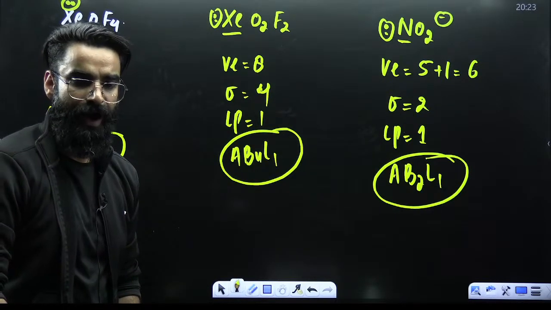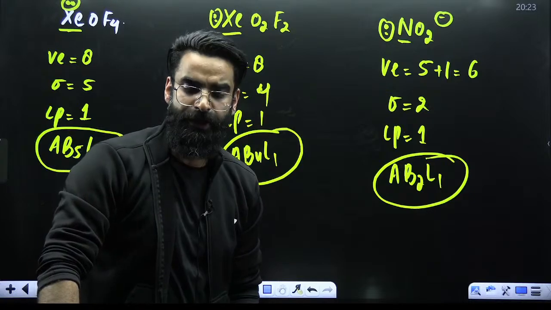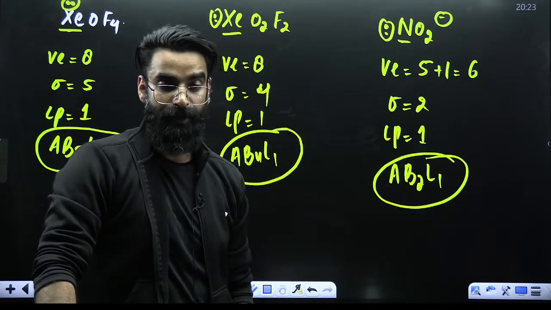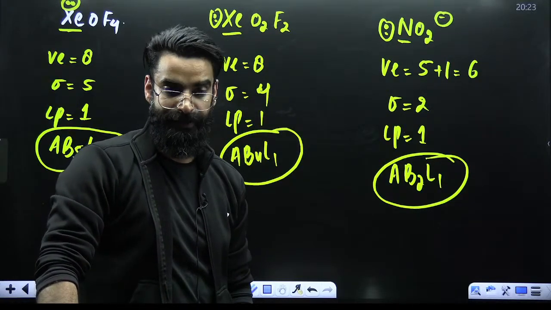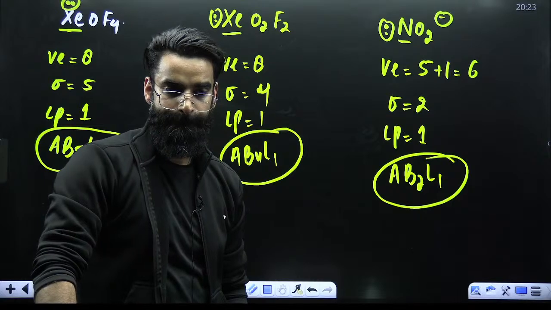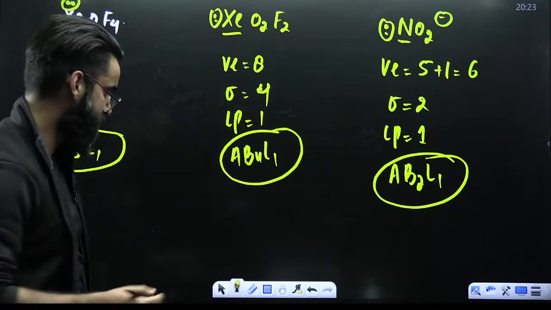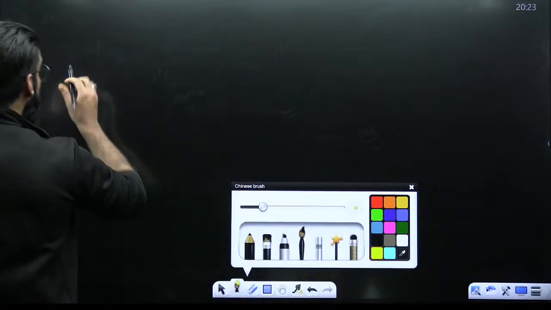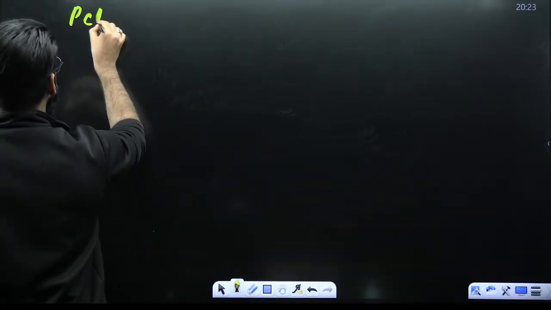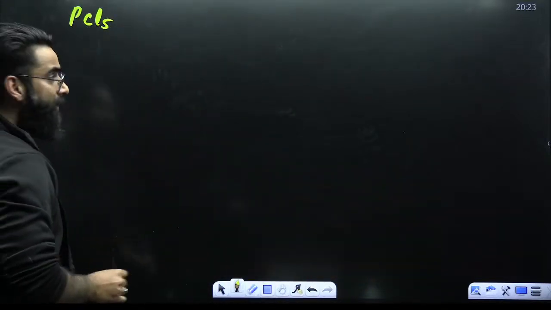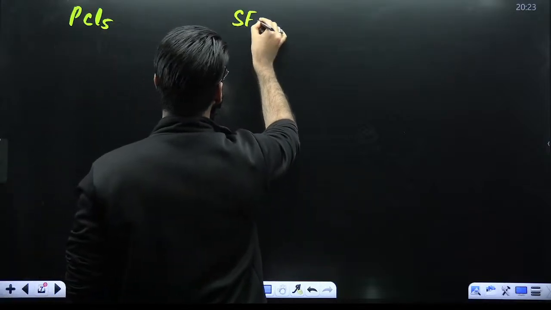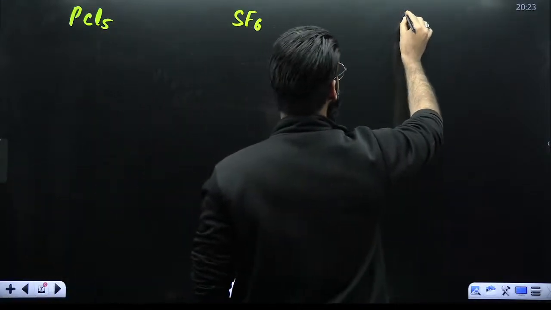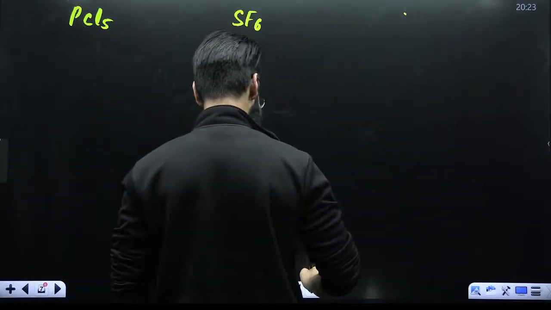And once you get to know how to check the type of the molecule, you can easily talk about the shape of the molecule. How exactly? That's something which I'll be telling you now. So let me give you a few more examples. 1-2 more examples so that it will be properly clear to you. For example, I've got the molecule PCl5. This is one of the molecules which I have. For example, I've got the molecule SF6. One more molecule I have. For example, I have got the molecule, let's say, NH3.